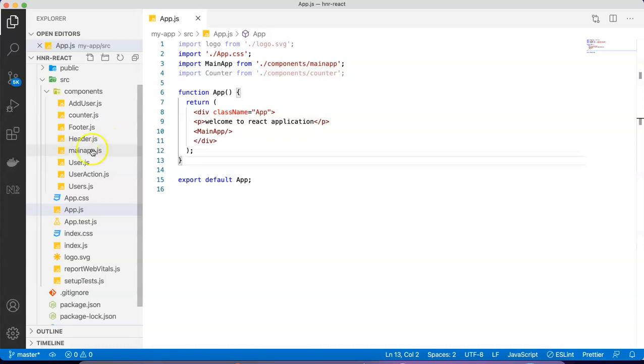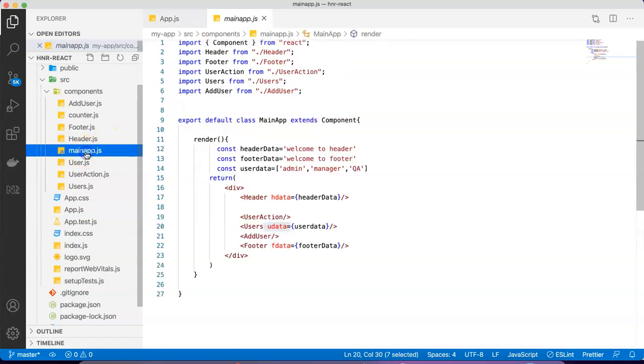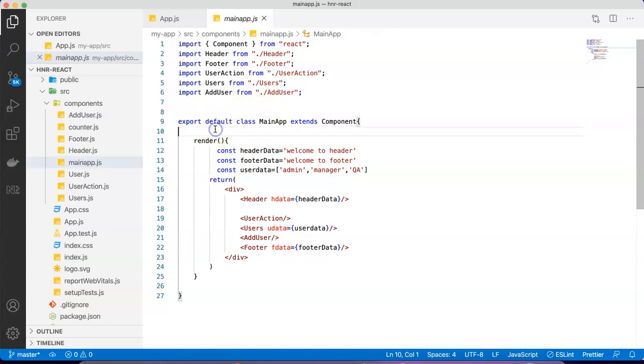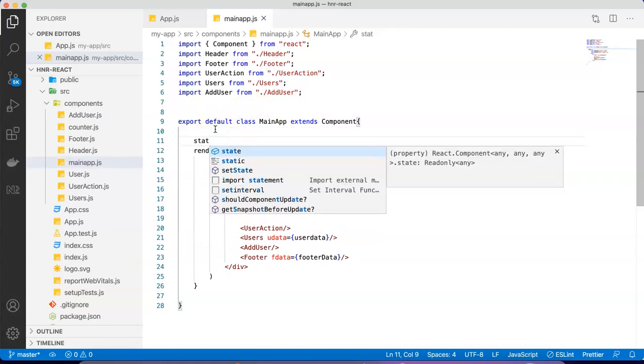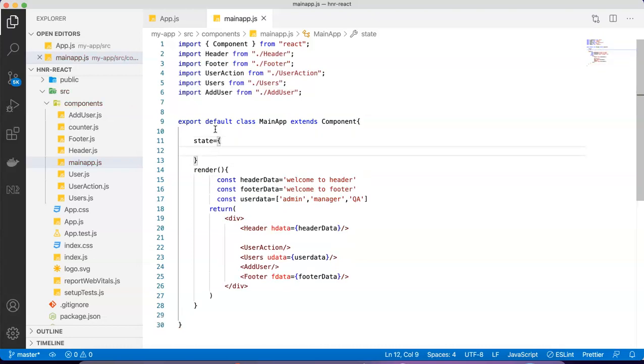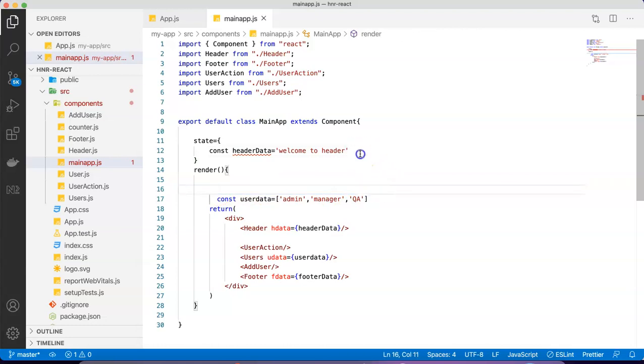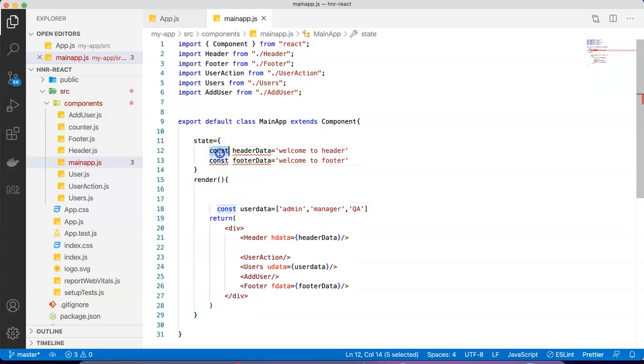Okay, and in case if I would like to change the state, so from where I will go from the main app here, and this state I will start from here. State equal to, so let me initialize my state of this. So here I'll bring it like this. So I do not need this header anymore, in case if I would like to say colon. Okay, header data and footer data.